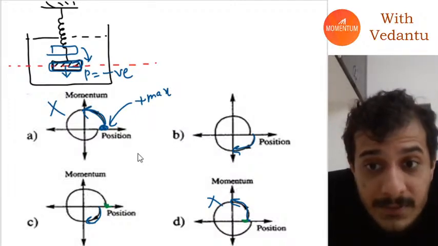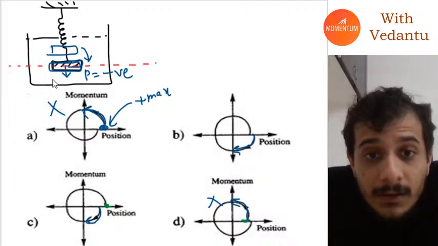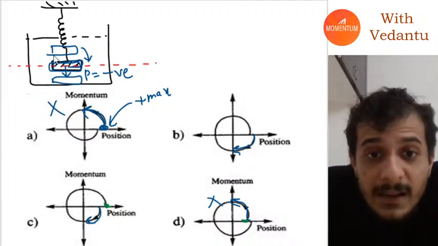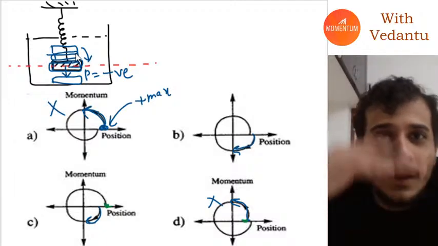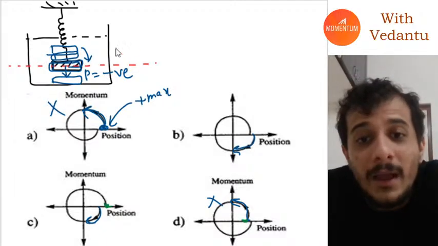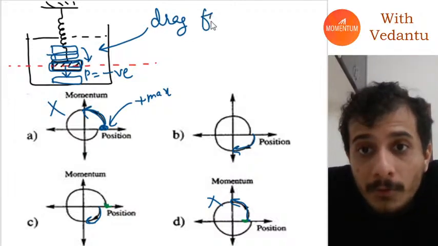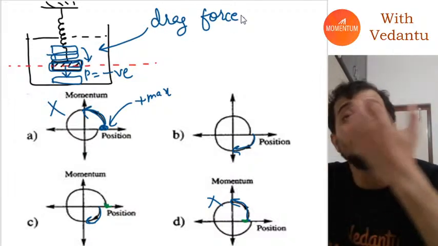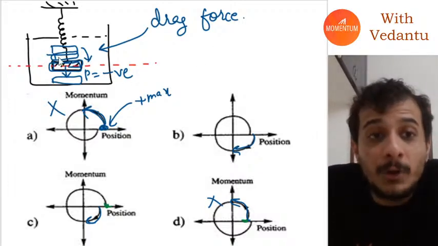Next, what happens, guys, is that after it completes one cycle, it will not go back to its initial position. It will stop a little bit short of that. Why is that? Because of drag force. Because of the drag force, it will start slowing down. It will be a damped oscillation.